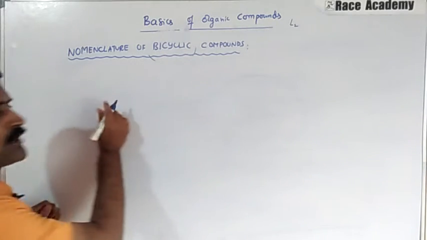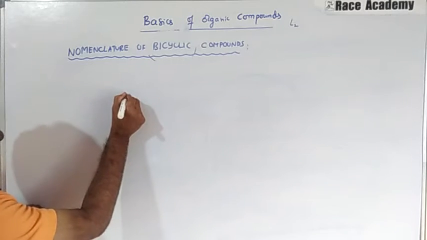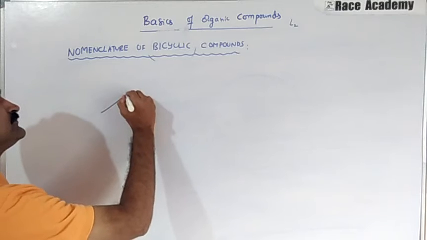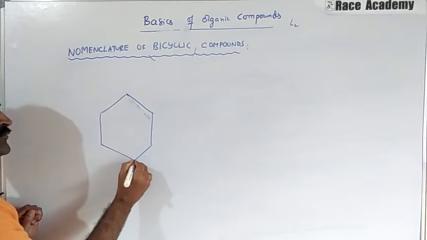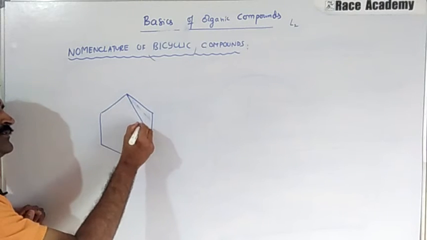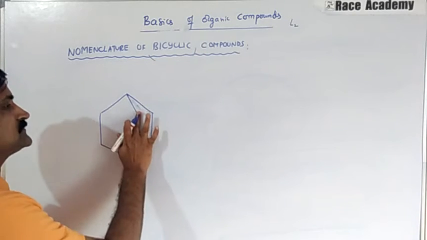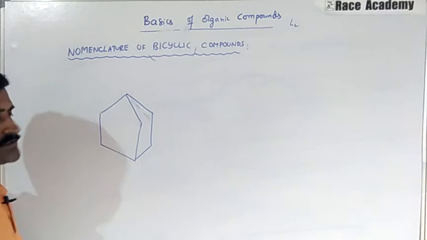For example, I will give the structures, then you can easily understand. Here we have one like this, and this is the tertiary carbon, it will come like this, or you can draw it like this.